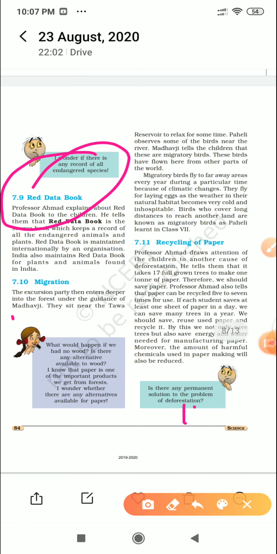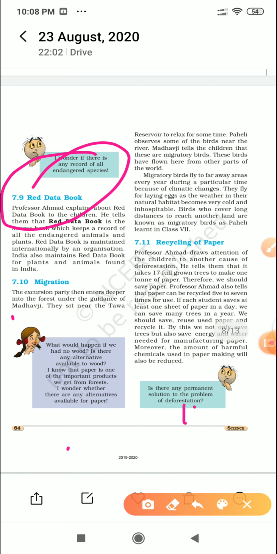So for better climatic conditions, sometimes in search of food, sometimes to give a better environment to their eggs, they fly from one place to another in search of something better. That is called migration, and if it is done by birds, they are called migratory birds. This is a very common topic.